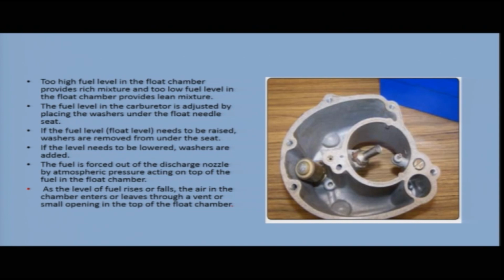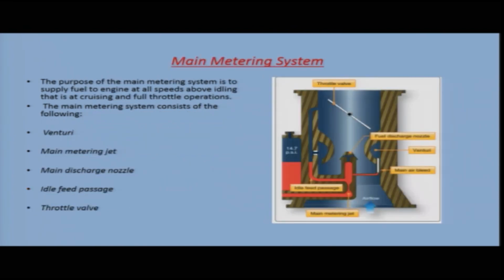As the level of fuel rises or falls, the air in the chamber enters or leaves through a vent or small opening in the top of the float chamber. So, as the fuel enters or leaves the chamber, the air enters or leaves through a vent. Coming to the next system, it is the main metering system.